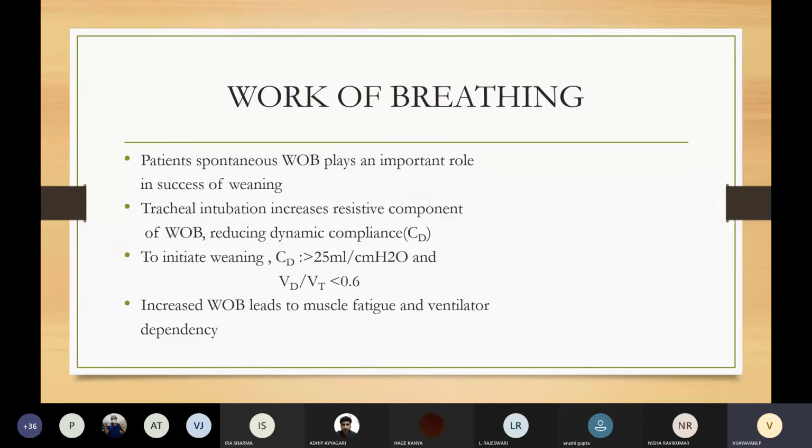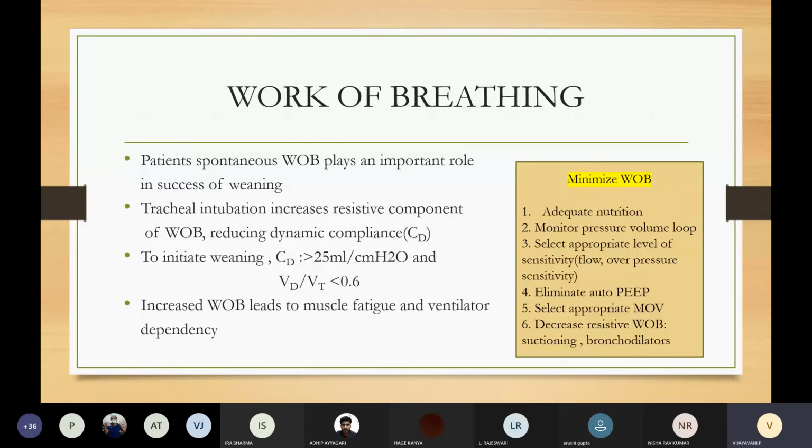To initiate weaning, dynamic compliance should be more than 25 ml per centimeters water, and VD by VT ratio should be less than 0.6. Why are we worried about work of breathing? Because increased work of breathing can lead to muscle fatigue and ventilatory dependency in the patient. How to minimize this work of breathing? We can minimize it by adequately providing nutrition to the patient, by monitoring the pressure volume loop, selecting the appropriate level of sensitivity in flow and pressure, by eliminating the auto PEEP, selecting the appropriate mode of ventilation, and by decreasing the resistive work of breathing by suctioning and bronchodilators.